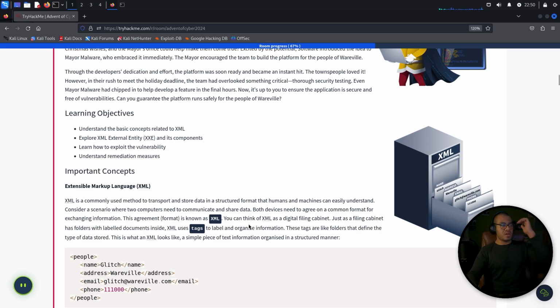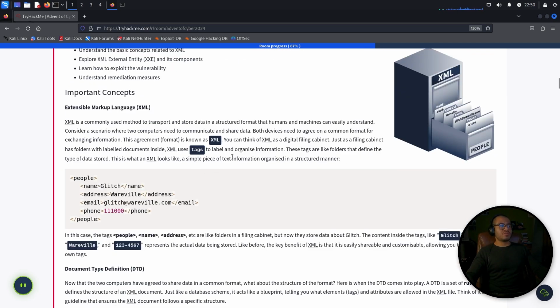Learning objectives: understand the basic concepts related to XML, explore XML External Entity (XXE) and its components, including external entity. Learn how to exploit the vulnerability and understand remediation measures. Important concepts: Extensible Markup Language.